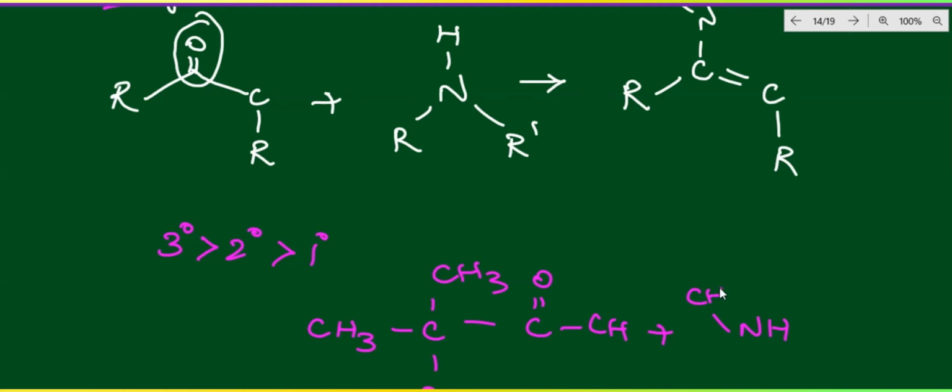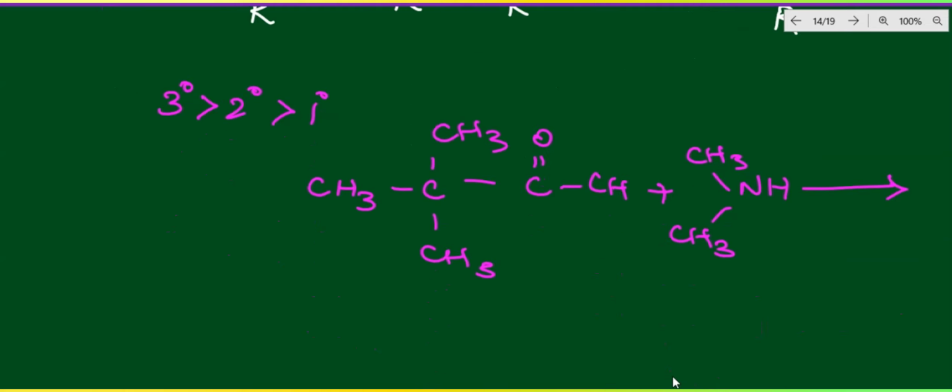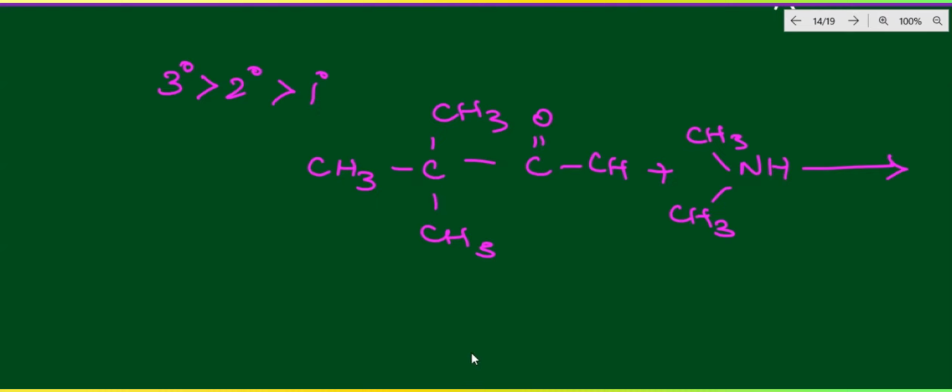Here CH3 and here CH3. Right, so this is a secondary amine. So you will get enamine very clearly. Right, now how do we get that option? Here actually we will get